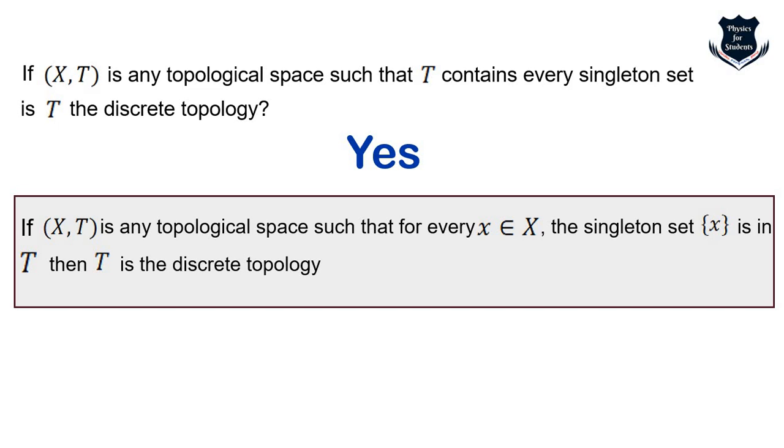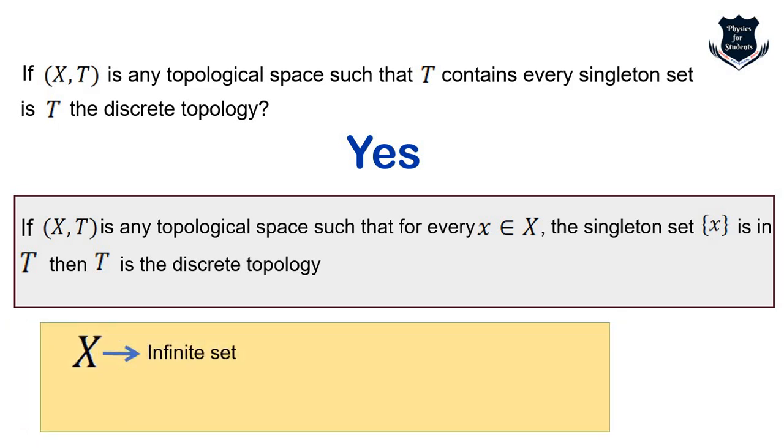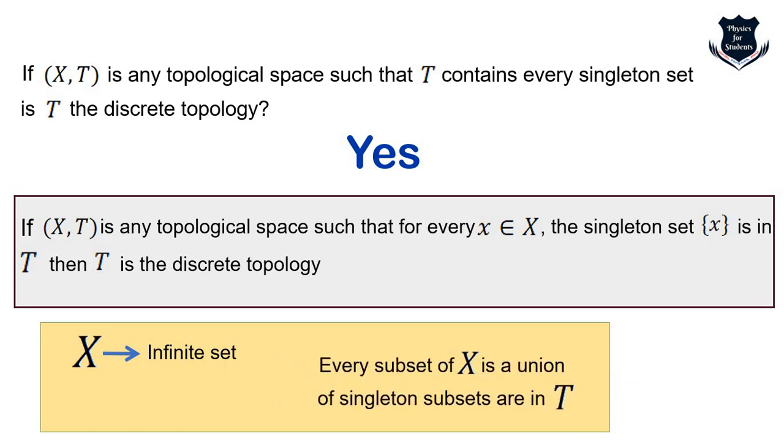Now it seems somehow similar to the proof that we did just now, earlier. Right, but we have to remember one thing. We have to remember here X is an infinite set, right? And every subset of X is a union of singleton subsets which are in T, right? Now because X here is infinite, we cannot just note what we did, 2 cube equals 8, and write down all the subsets. It cannot be done.